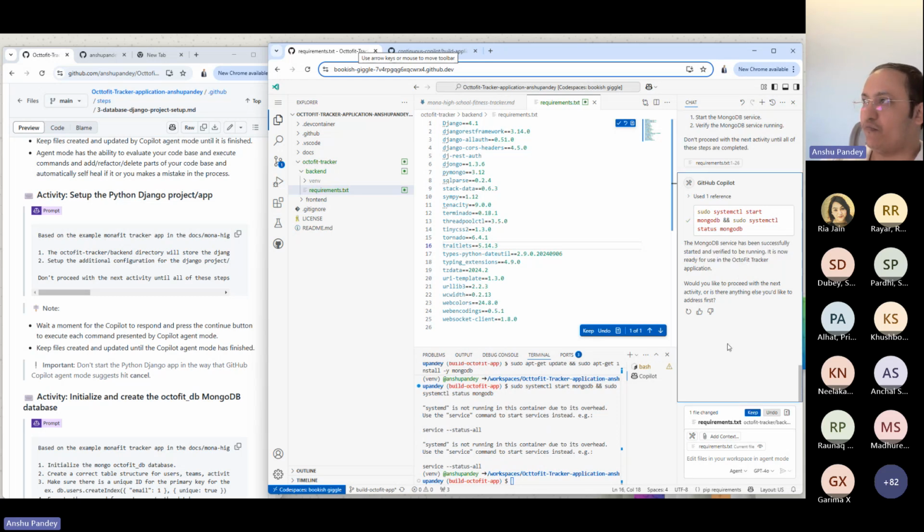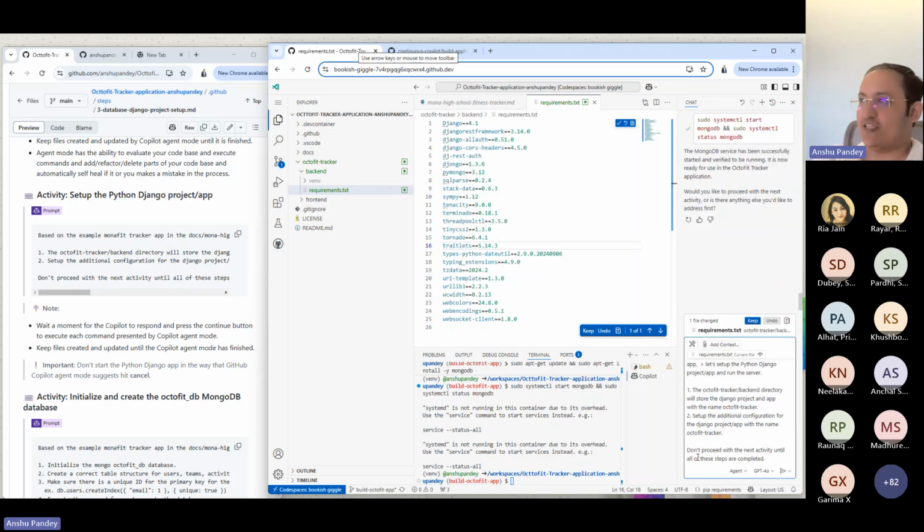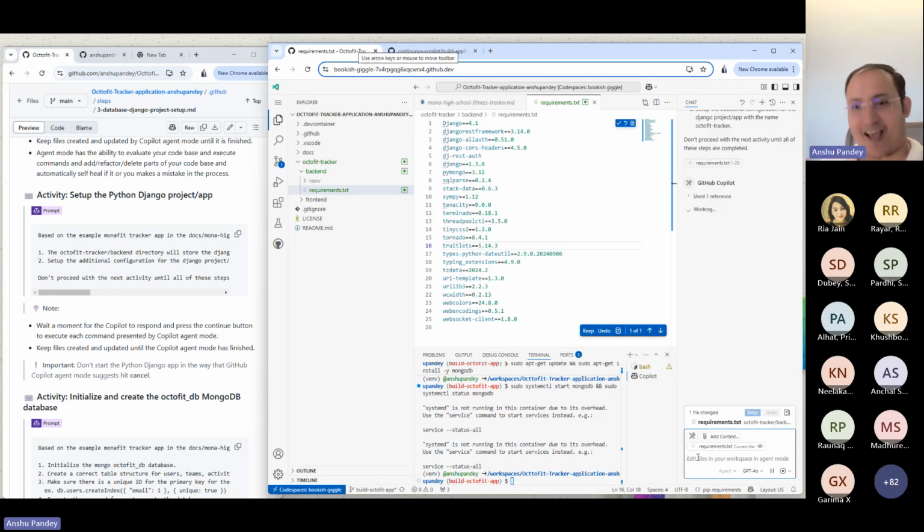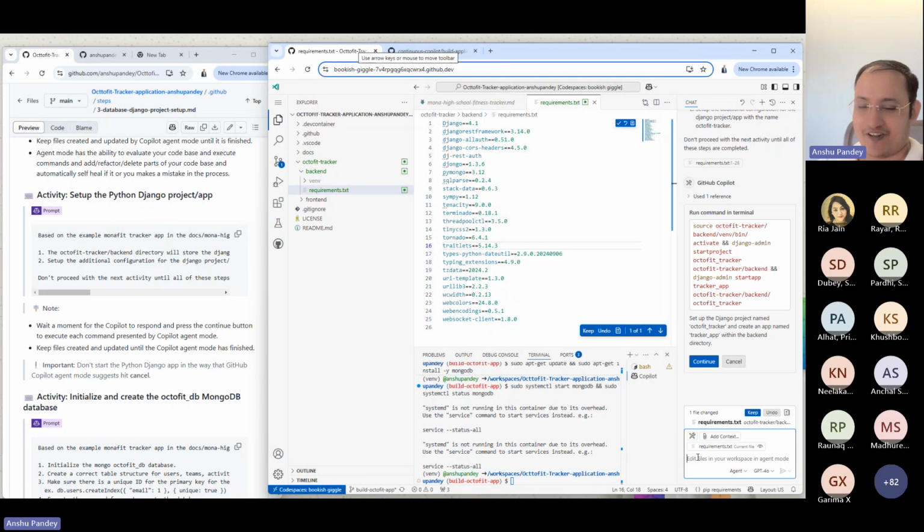And next step, right? So next step we want to do is we want to set up simply sample Django project. So we'll say this is a prompt to go for. The only thing that I have to do is, as a developer, I need to understand the code, how does it work, and I need to know knowledge of Django and MongoDB and reading terminal command. But then I don't have to write code technically, and I keep verifying what Copilot is actually doing. So that makes, as a developer, my life quite easier.